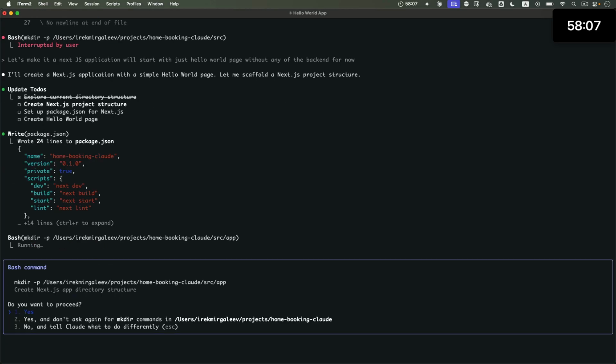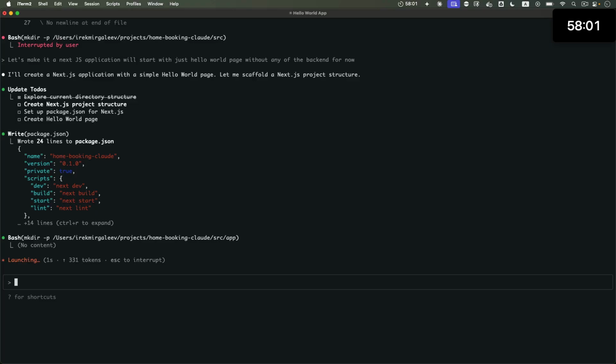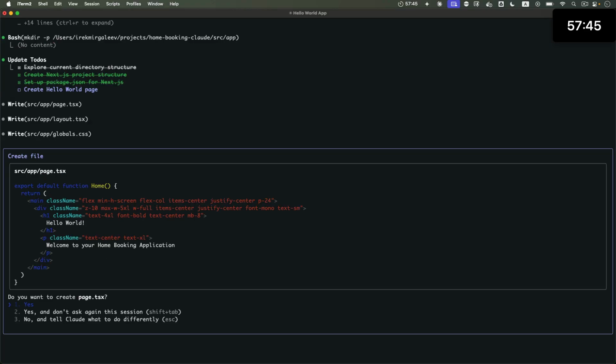Now it's asking me permission to create folders. I'll say yes, and don't ask me again. Just do your thing. Okay, now it's asking permission to create a file. Oh, you know what? It's going to use some custom CSS for globals here. One thing I want to make sure it does. So it looks like it's using Bootstrap classes here.